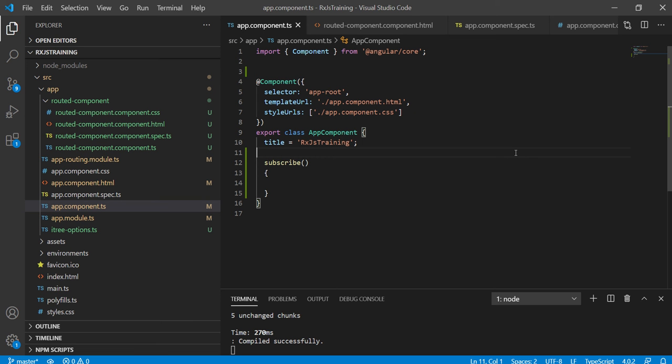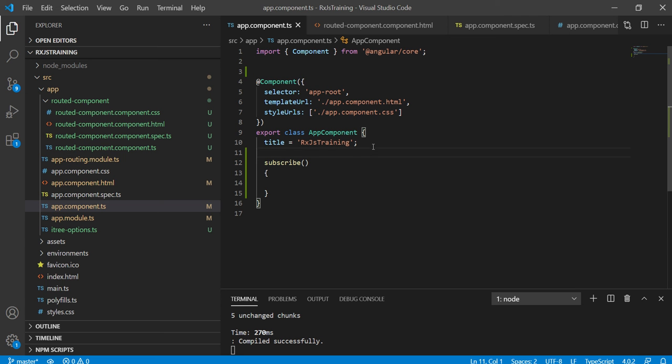In the previous video, we discussed RxJS operators. As we discussed, these operators are broadly divided into two types: creational operators and pipeable operators. From event, of, interval, concat, merge are some examples of creational operators. Filter, takeWhile, skipWhile, map are some examples of pipeable operators. Let's try to understand these operators in this video.